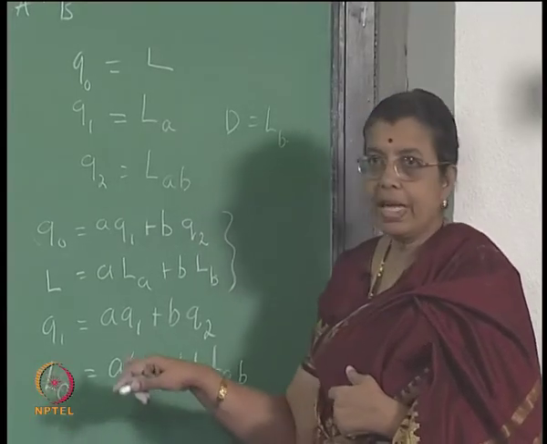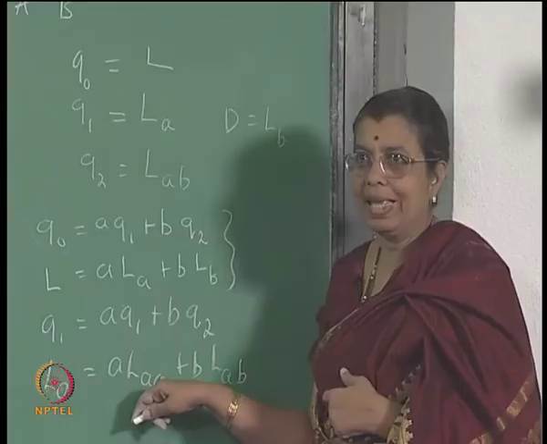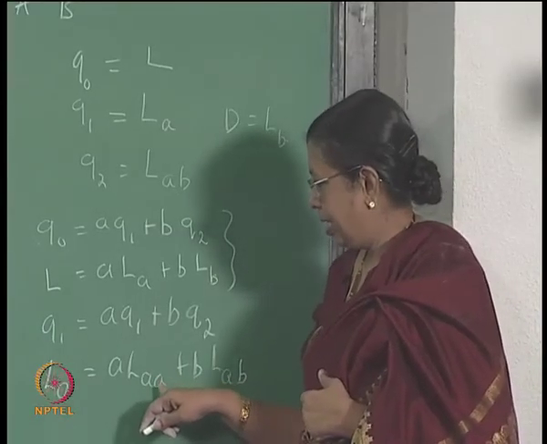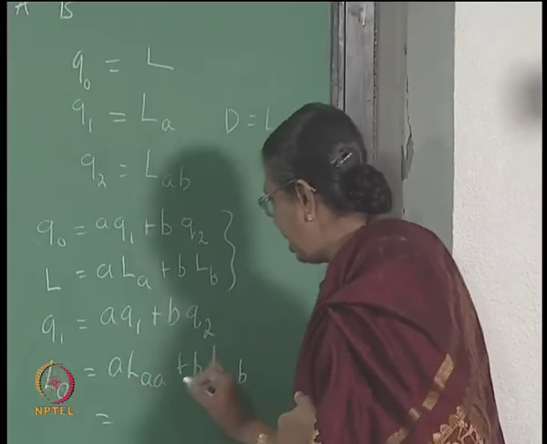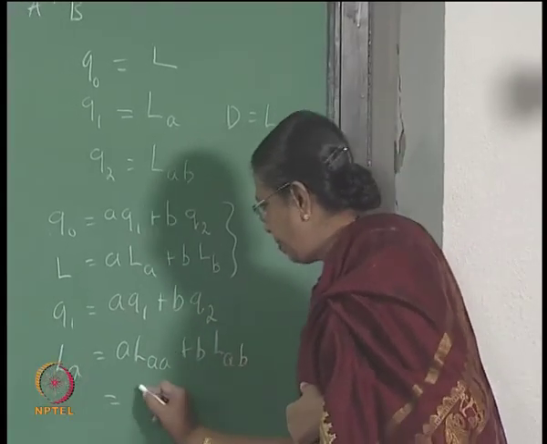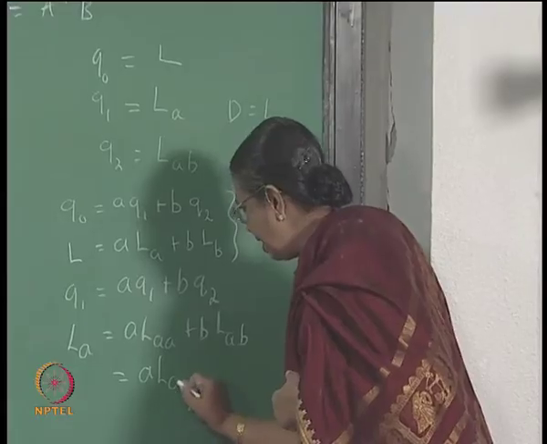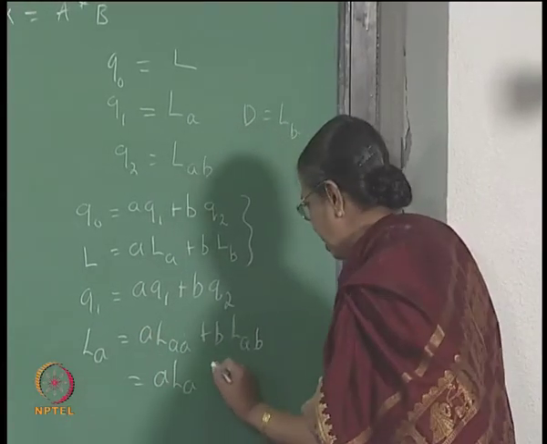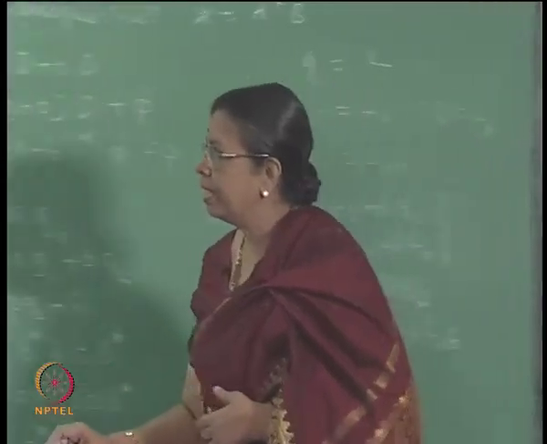But we saw that LAA is the same as LA, isn't it? So, this is an LAB, LAA is the same as LA, this we have earlier seen. Somewhere we have written.